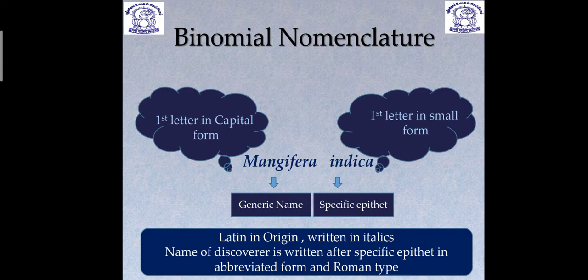Yes, we study this. Before this, I want to go into the history of this binomial nomenclature, and I want to make you understand that initially there were two types of naming done based on the morphological character, and that naming was known as local name or vernacular name. So initially name was of two types. One is vernacular or local name, which is given by studying the morphology and is given by the local people.